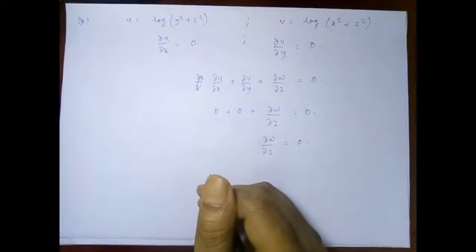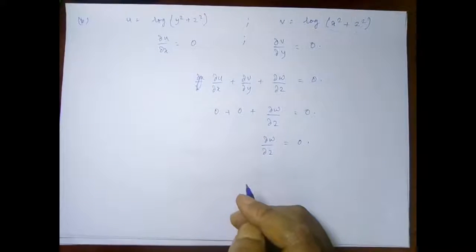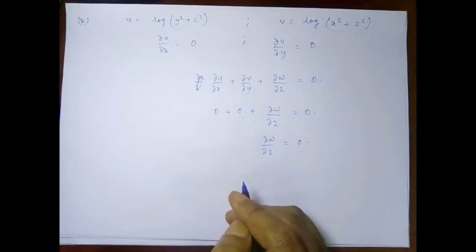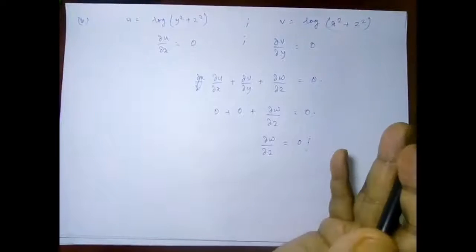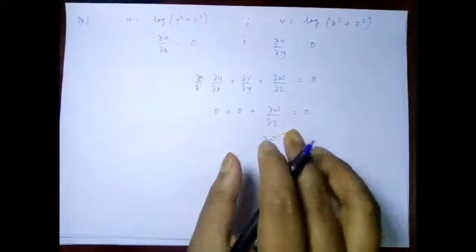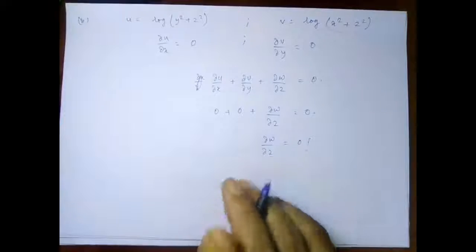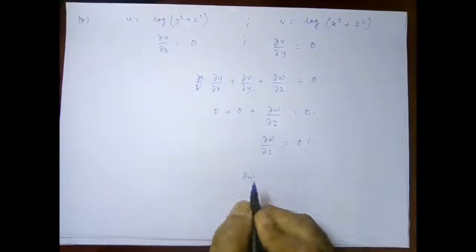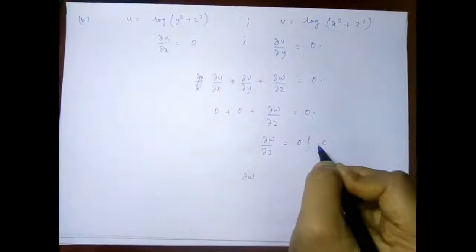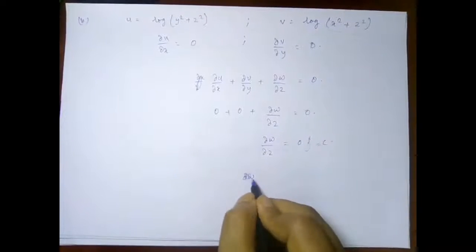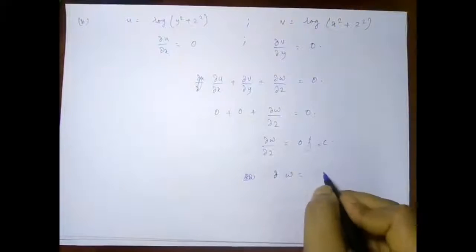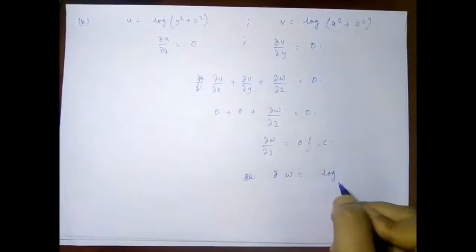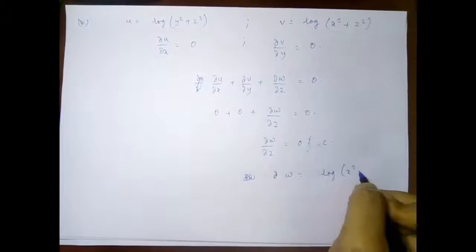There's no other option. So now on integrating, and also by the symmetry of the values, we can say that the integration of this thing will be some constant for sure. Now upon integration we will say that w will be equal to something like log of x square plus y square.